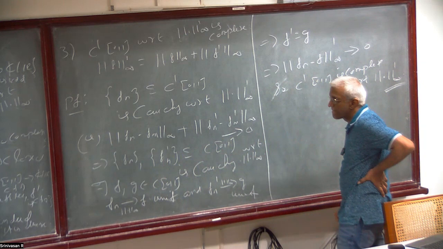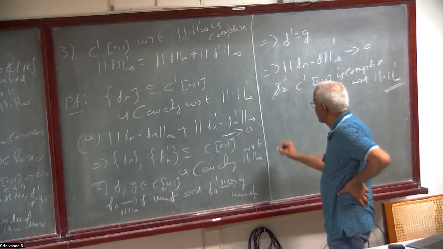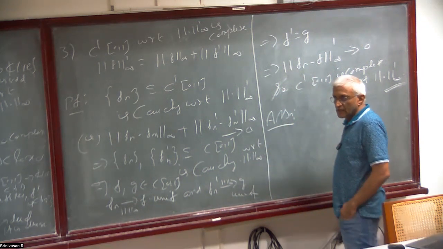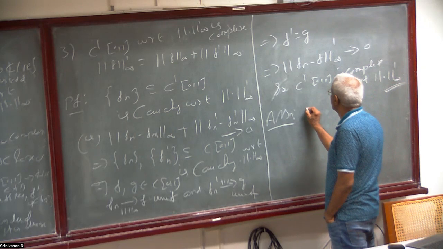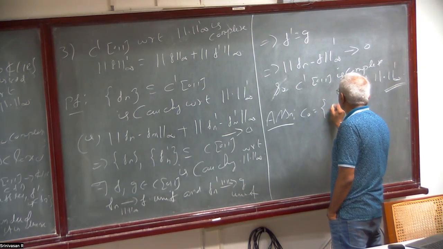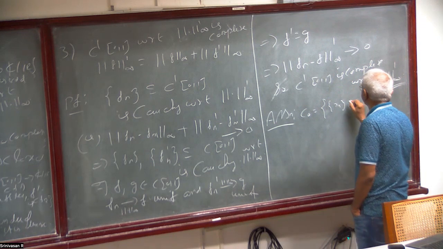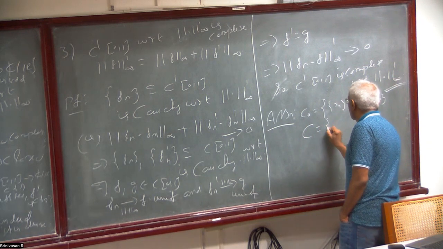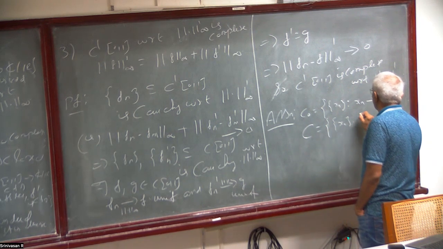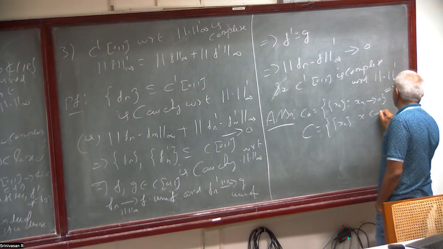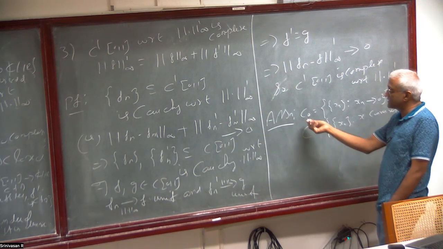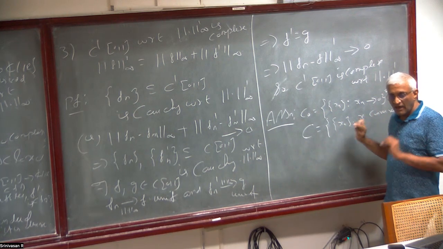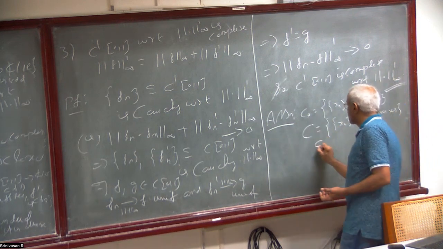Now, okay, I give an assignment. Next assignment. Define C_0 to be all sequences converging to 0. And you take C, which is all x_n, where x_n converges. This is the space of all sequences converging to 0, and this is the space of all convergent sequences. All convergent sequences are bounded, so all these things are contained in L infinity.